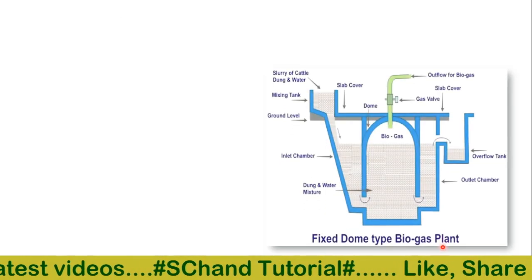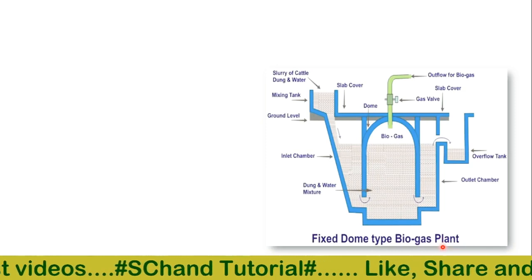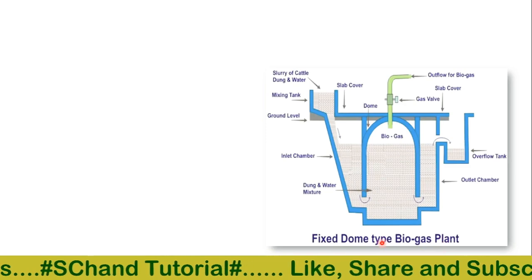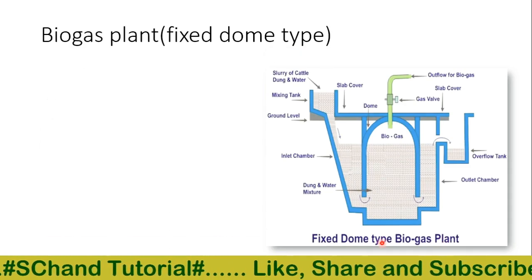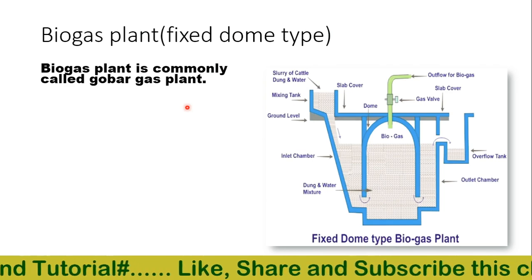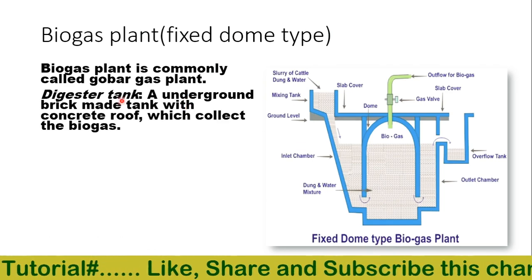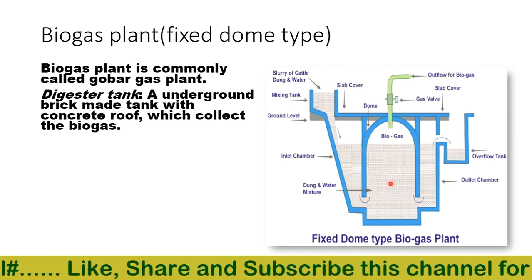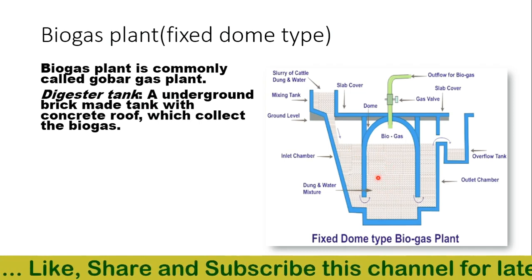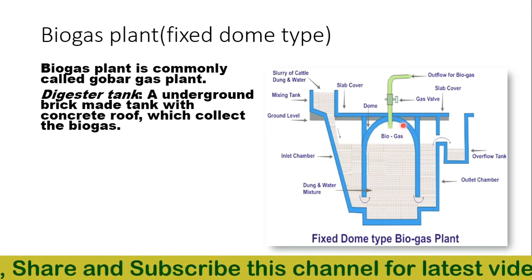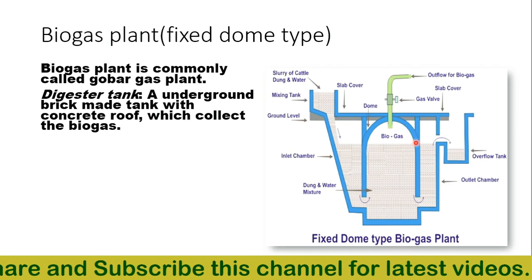Next we have the biogas plant, how it works and what its main parts are. This is a fixed dome type biogas plant, commonly called the gobar gas plant. It has different parts. First, the digester tank: an underground brick-made tank with a concrete roof, or sometimes it is made of brick also.